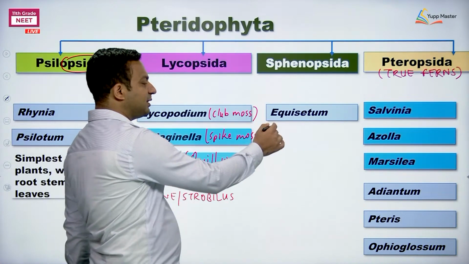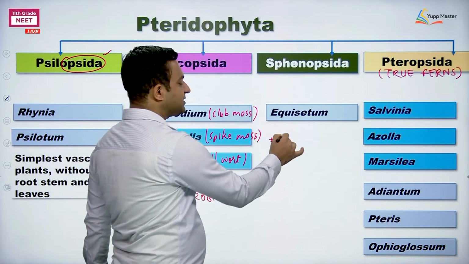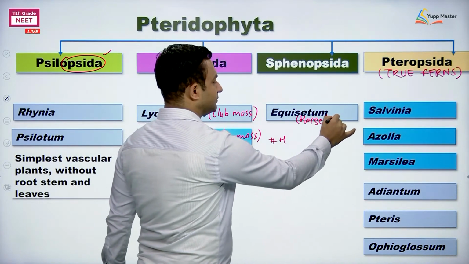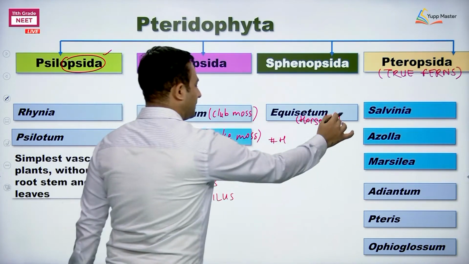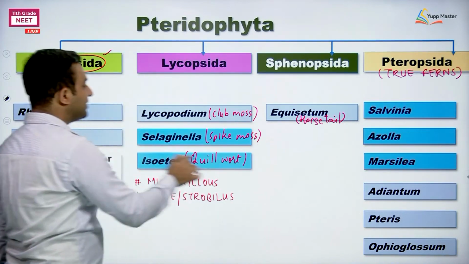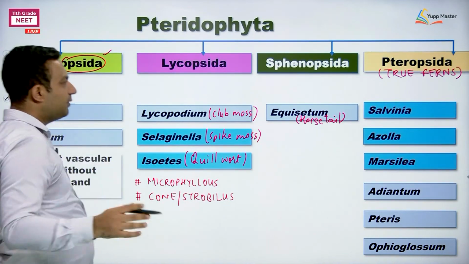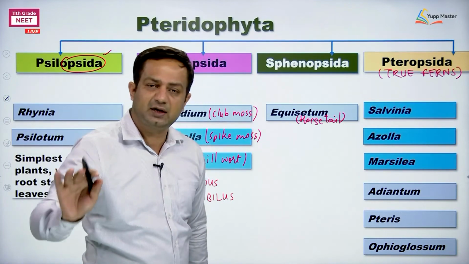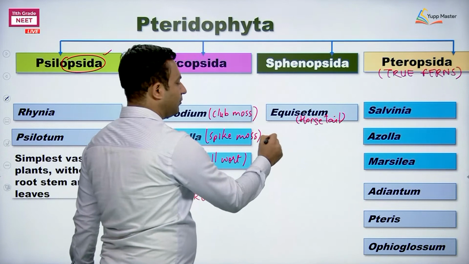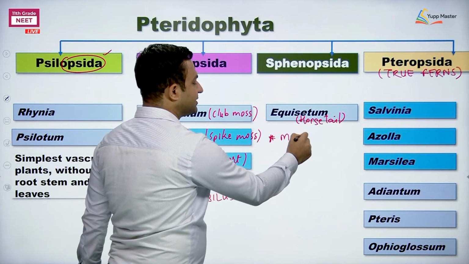Important features. Okay, remember these: microphyllous, cone or strobilus-like structures. Next, about Equisetum, what have we studied? Equisetum, common name is horsetail. What we have studied about the character of Equisetum, we will consider the same as the characters of the class as well. Equisetum was mentioned as microphyllous.